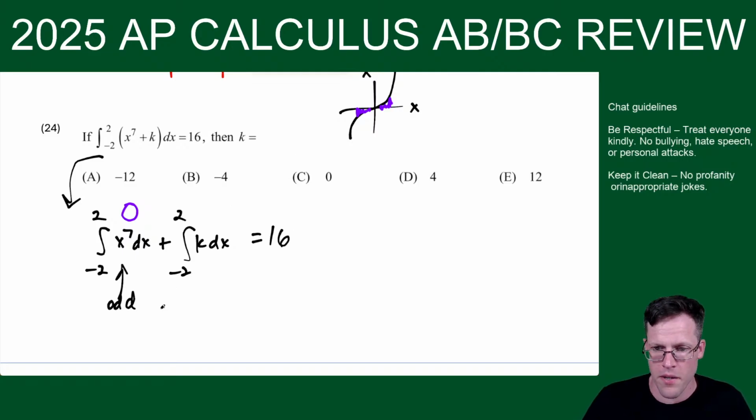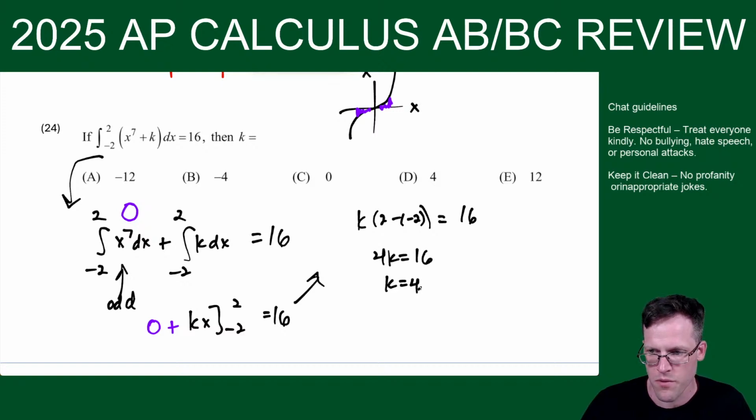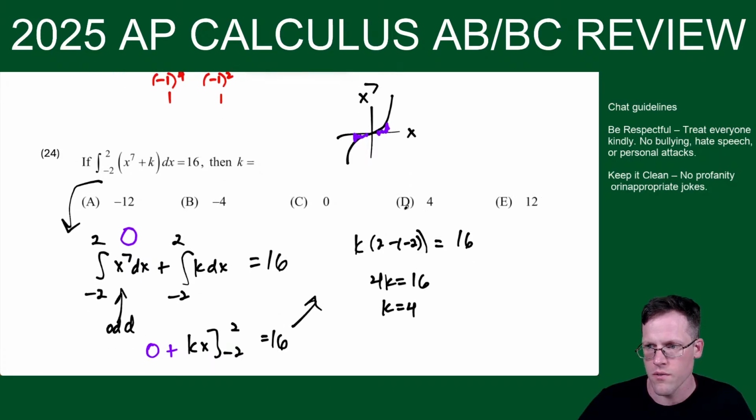So what we get is basically 0 plus, and now the antiderivative of k is kx from -2 to 2 equals 16. So over here, that becomes k times 2 minus -2 equals 16, and you get 4k equals 16, so k has to be equal to 4. So choice, uh-oh, the pen is possessed. What's going on here? All right, we're good. Choice D.